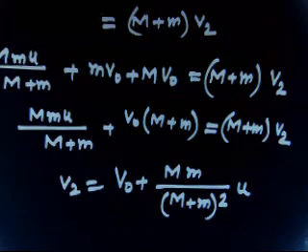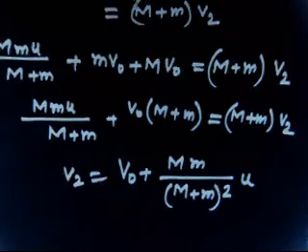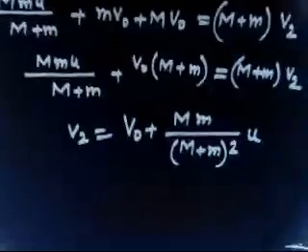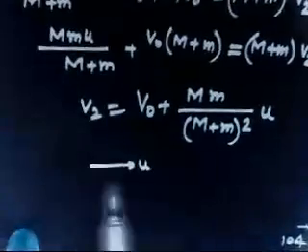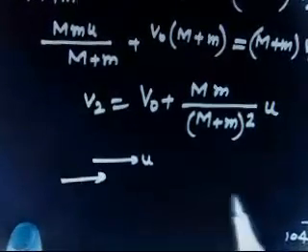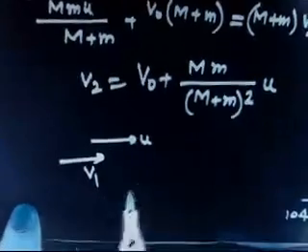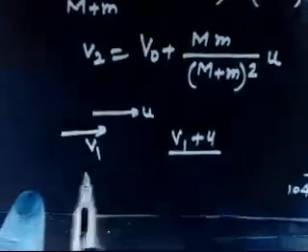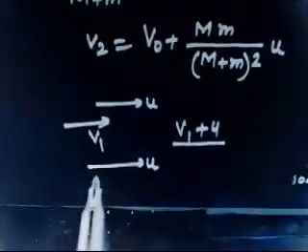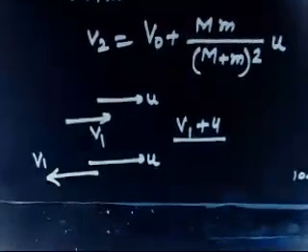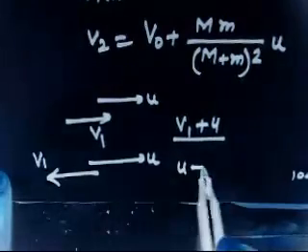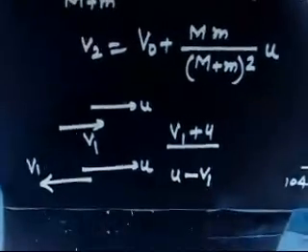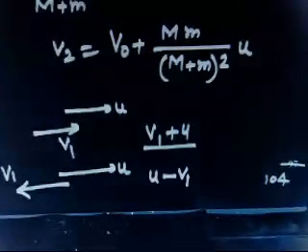So this means the velocity of man with respect to ground is v1 plus u, because both are moving in the same direction. This man is moving with the speed u, and the buggy is also moving with the speed v1. So the total velocity will be v1 plus u. So simple. Are you getting? If somebody says this is moving with the speed u in this direction and the buggy is moving in the opposite direction with the speed v1, then the total velocity will be u minus v1. Are you getting? We'll discuss the next problem.